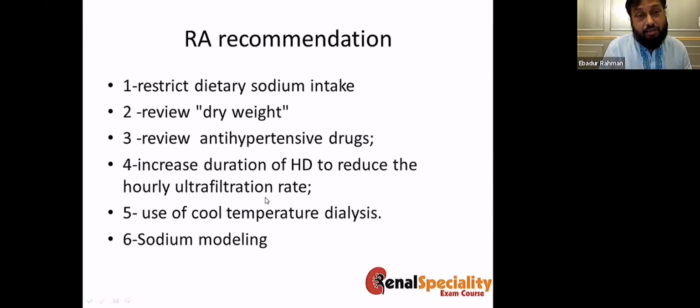So this is the Renal Association recommendation for treating the hypotension during dialysis. One is you restrict the sodium intake, reduce the dry body weight, reduce antihypertensive drugs, increase the duration of dialysis to reduce hourly ultrafiltration rate, and use cooled hemodialysis, temperature dialysis, and sodium profiling or sodium modeling.